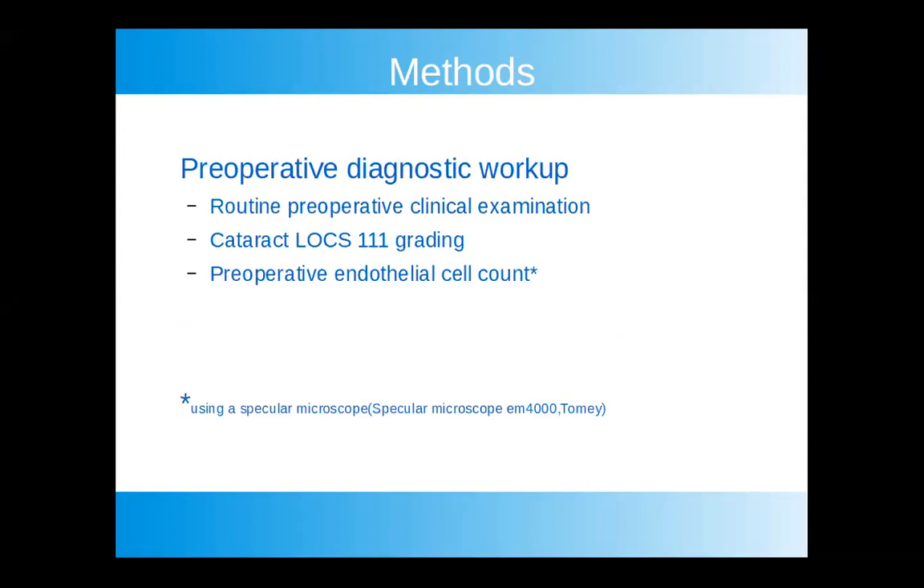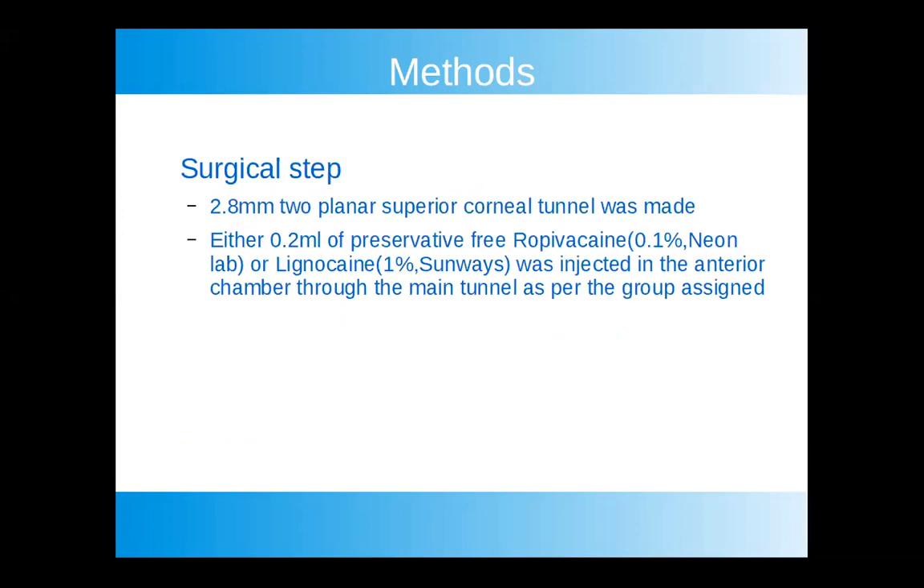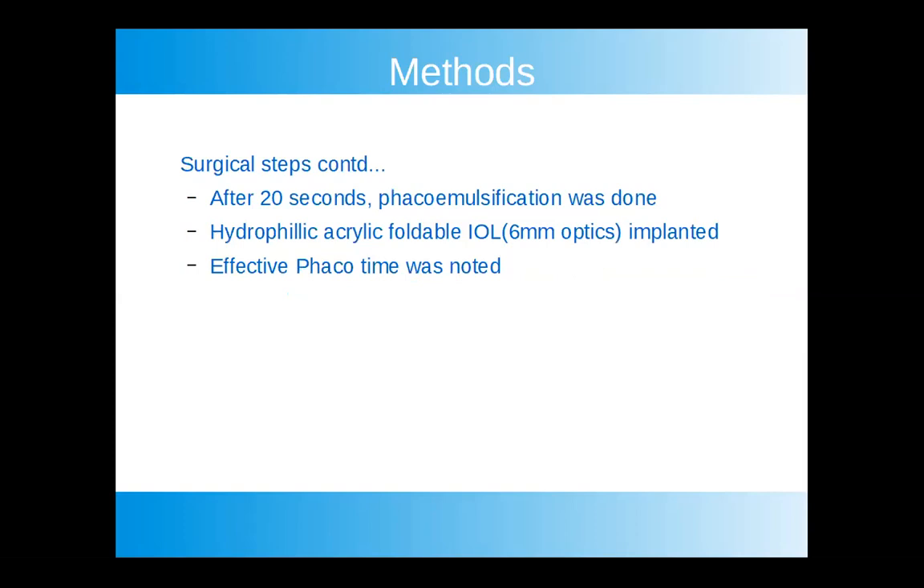Pre-op diagnostic workup included routine pre-op clinical examination, cataract grading by LOCS III, and pre-op endothelial cell count was done using a specular microscope. Surgeries were done by a single surgeon using the Infinity Vision System phacoemulsifier. The surgical steps included, after making a two-planar superior corneal tunnel, either 0.2 ml of preservative-free ropivacaine or lignocaine was injected in the anterior chamber through the main tunnel as per the group assigned. After 20 seconds of intracameral injection, phacoemulsification was done and a hydrophilic acrylic foldable IOL was implanted. Effective phaco time was noted.